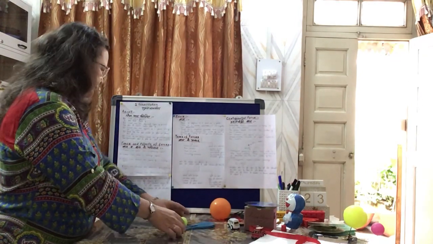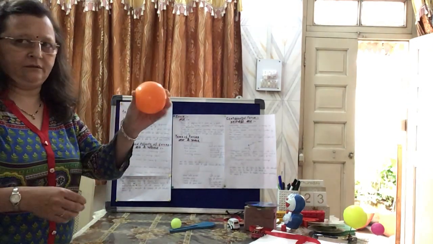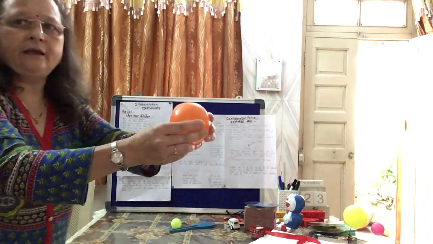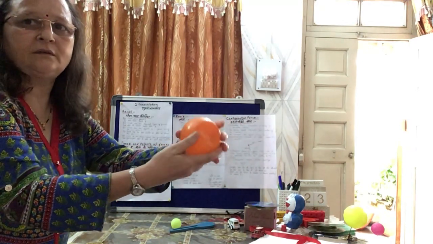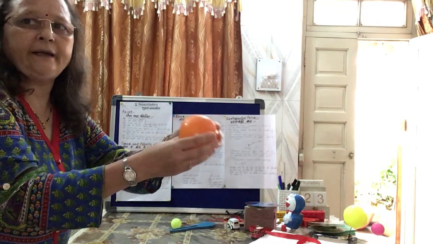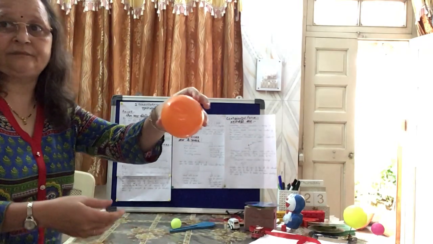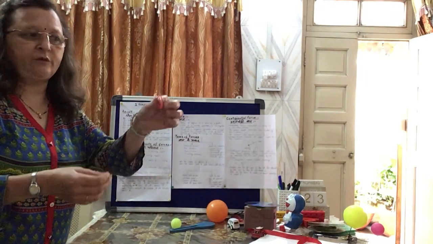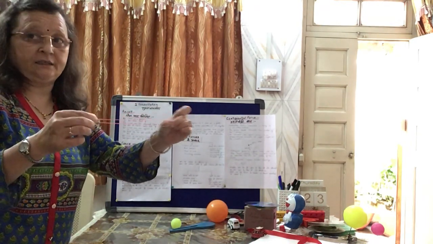So let's see another object. This is a ball. What am I doing? I am applying force on this. So what happens when I am applying the force? It crushes. Means it changes the shape. Let us consider another object, a rubber band. See its original shape. When I am applying the force, what happens? The shape of the object changes.